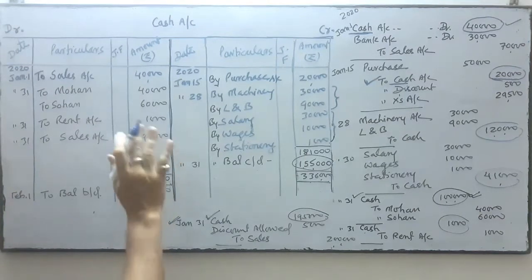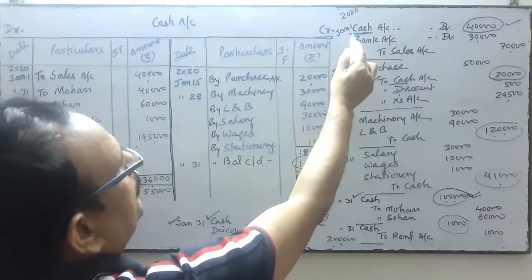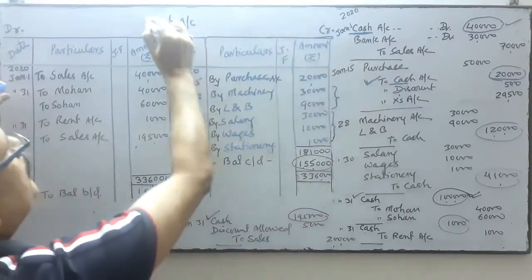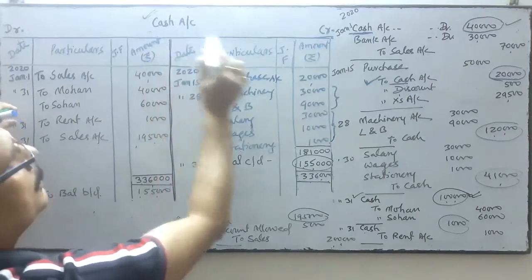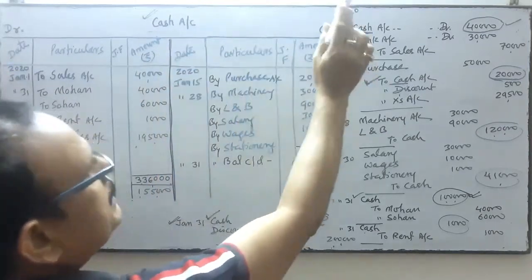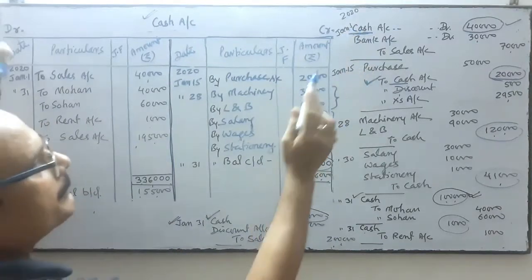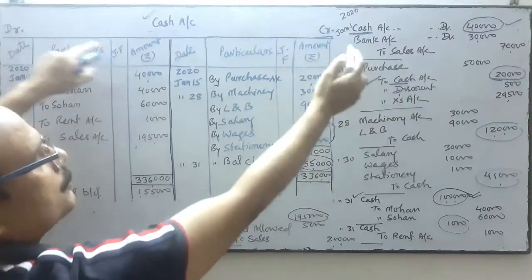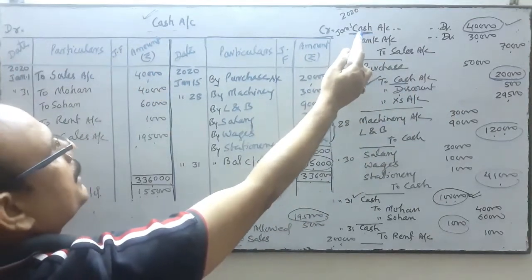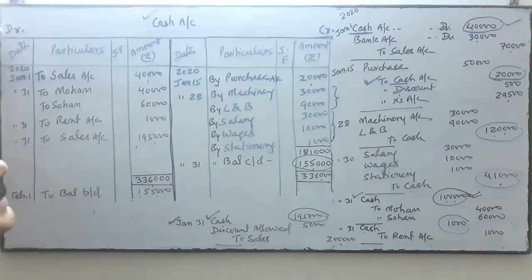Okay, so it's very simple. Cash is on debit, so we have to do the posting. We are preparing the ledger of cash. So if in the journal cash is on debit, then we do the posting on the debit side. If cash is on credit, then we do the posting on the credit side. In the first transaction, cash is on debit, so we do the posting on the debit side, the left hand side.